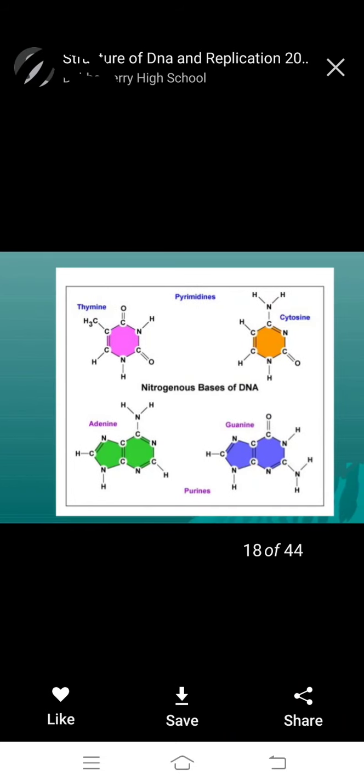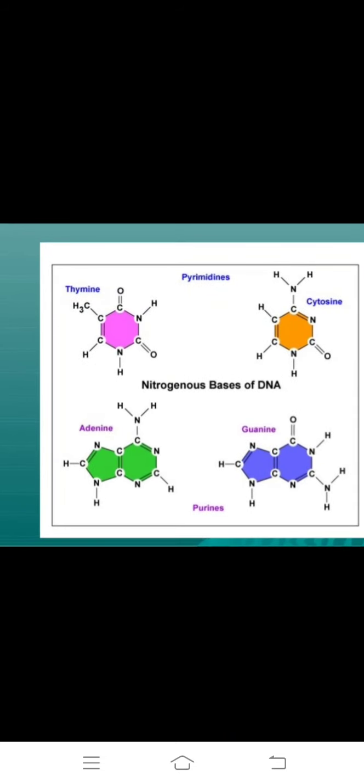Next, this structure we observe is a pyrimidine structure, thymine, and cytosine is important. Adenine pairs with thymine, guanine pairs with cytosine in DNA.